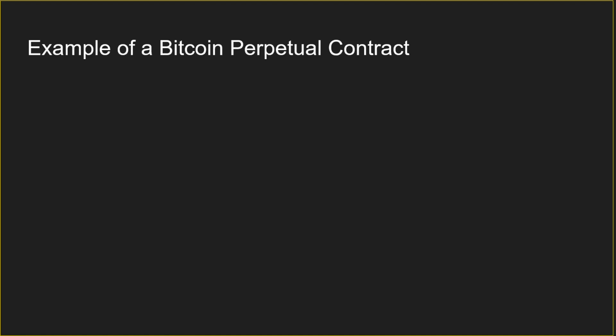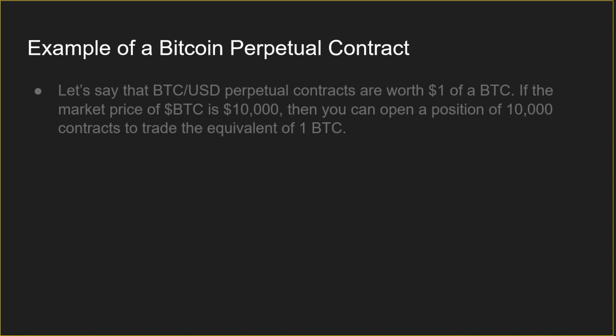Here's an example of a Bitcoin perpetual contract. Let's say that Bitcoin to US dollar perpetual contracts are worth $1 of a Bitcoin. Now, if the market price of Bitcoin is $10,000, let's just say 10,000, you can open a position of 10,000 contracts to trade the equivalent of one Bitcoin. Each contract is worth $1, right? And if Bitcoin is worth $10,000, you can open up 10,000 contracts to trade the equivalent of one Bitcoin.